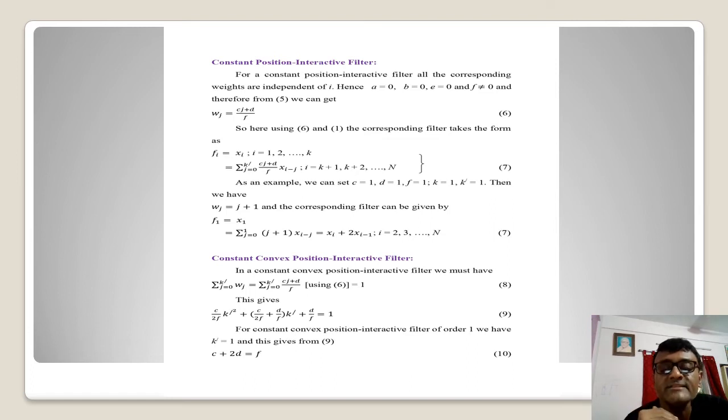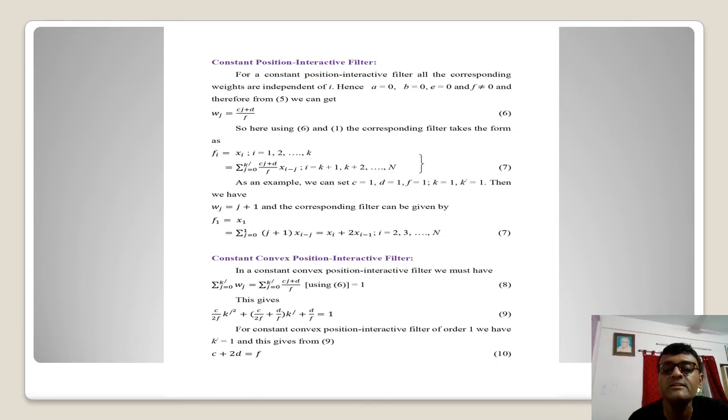Let me come to the next aspect, the constant convex position interactive filter. Convex means we are making the summation equal to 1. So in that aspect, you can see equation 8 is also there, which says the summation, in the form we have taken in 6, should also be 1. And to have this as unity, you can see this particular expression coming out.